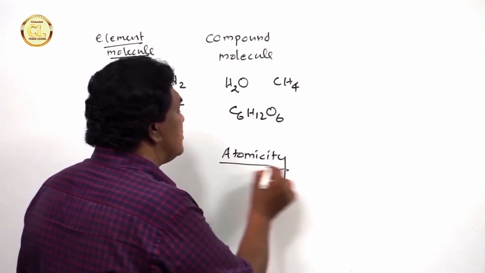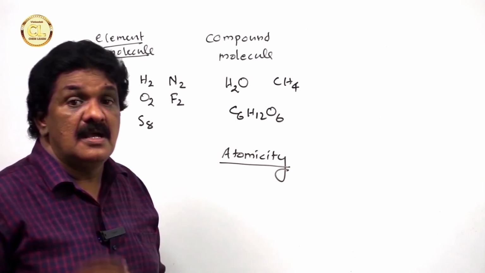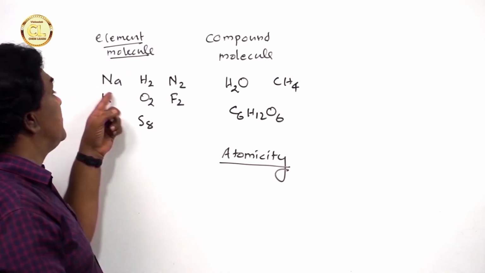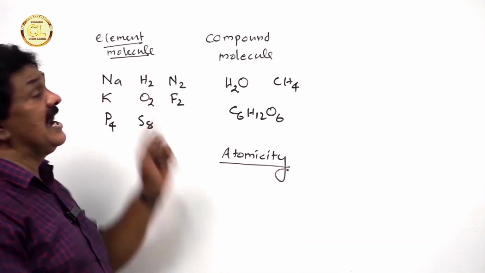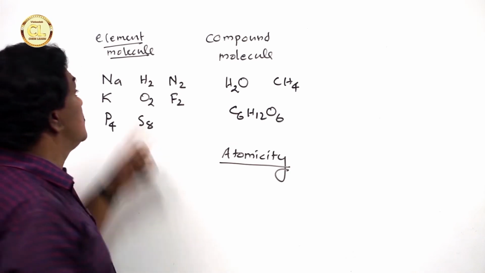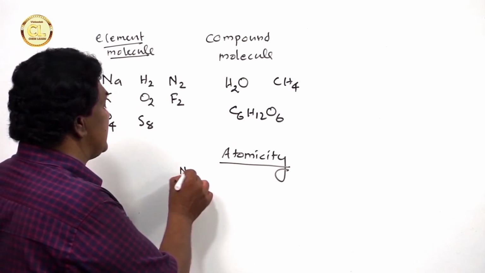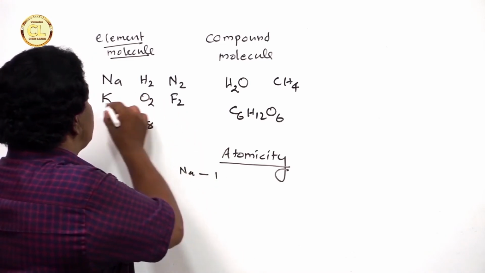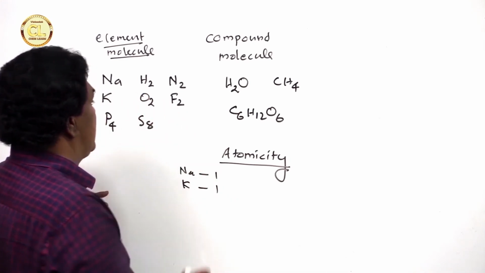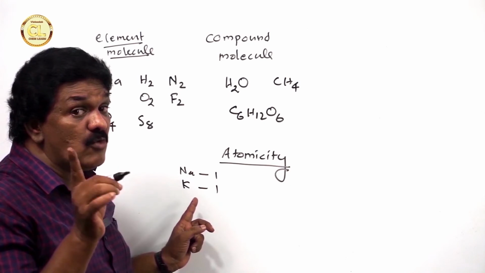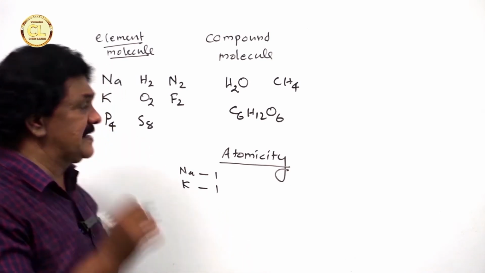Now, what is the term atomicity? Atomicity is defined as the number of atoms in an element molecule. So, the atomicity of sodium is 1. The atomicity of potassium is 1, because their molecules contain only one atom. They are monoatomic.